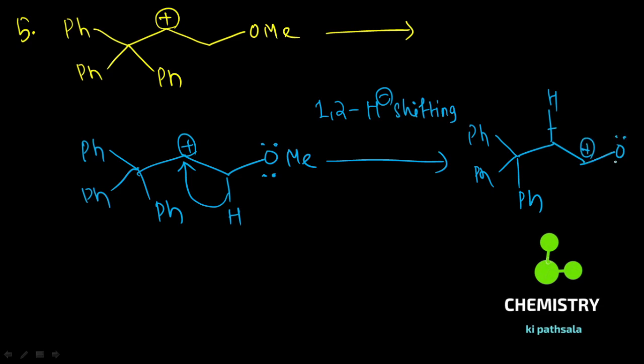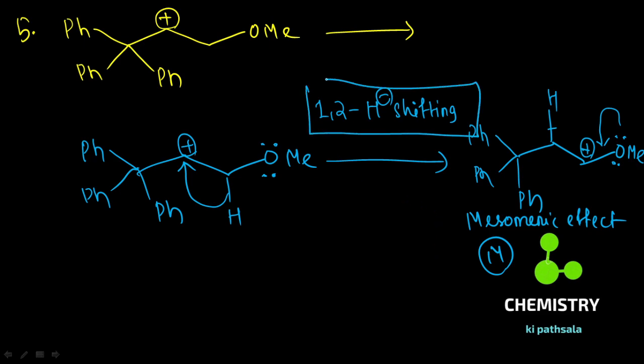Because of the formation of this carbocation, you find the carbocation is stabilized by mesomeric effect. And you know that mesomeric effect is the dominating effect in stabilizing the carbocation. So this is the driving force for 1,2-hydride shifting.